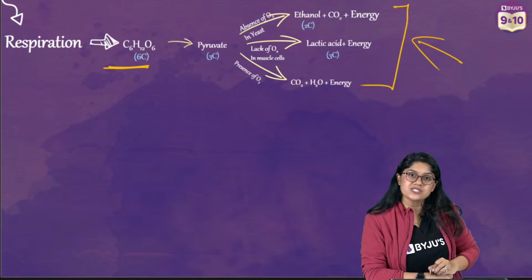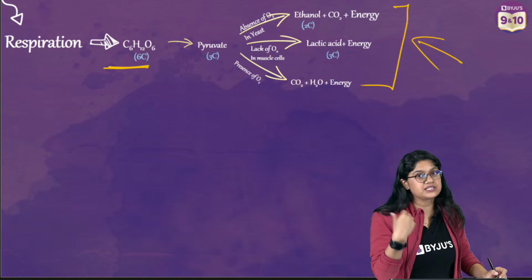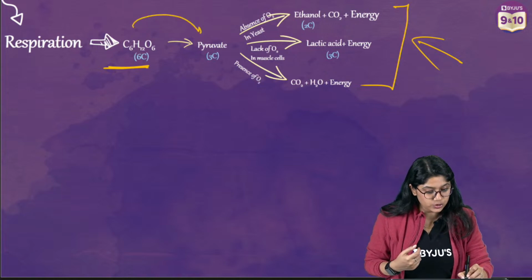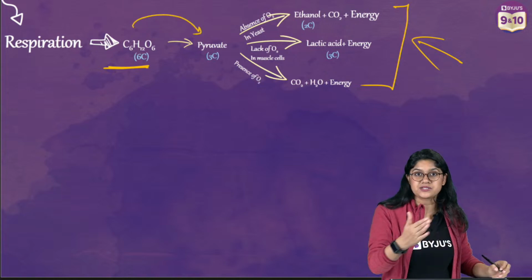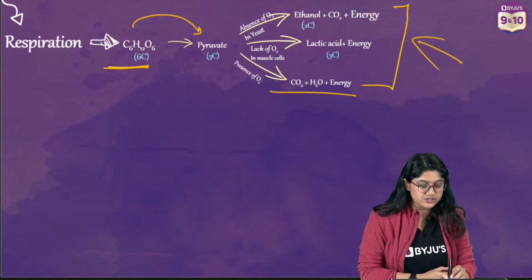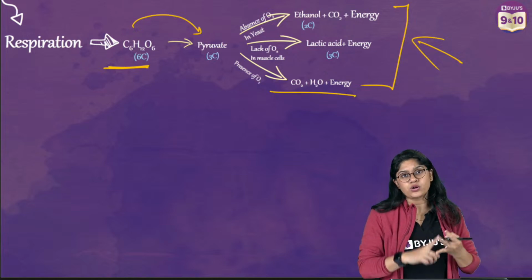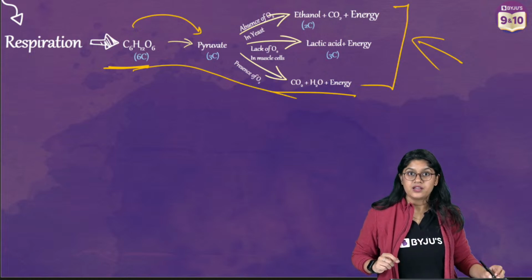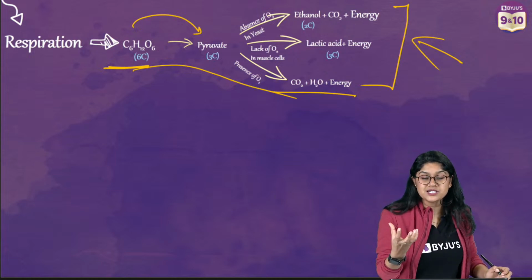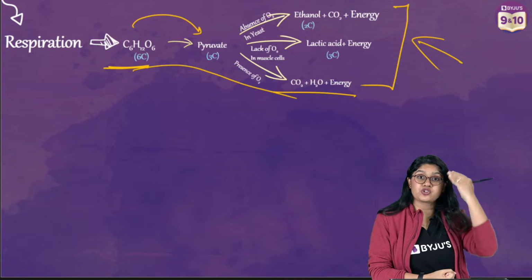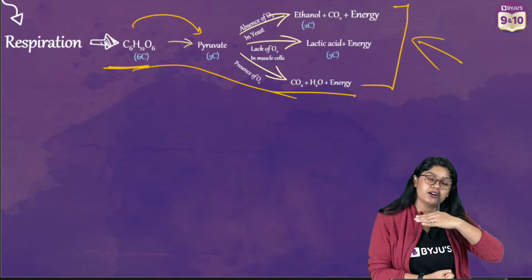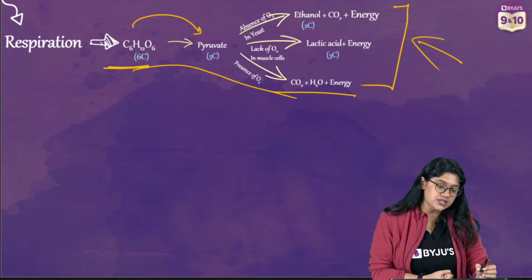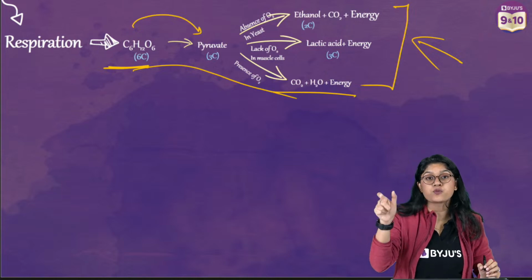So we have the glucose that will be entering into the cell in cytoplasm. It will get converted into the pyruvate. And in the presence of oxygen, we will have the release of carbon dioxide, we'll have water, and we'll have the energy. So this is the common reaction we have. If the oxygen is not present, that respiration is called anaerobic respiration. And we have 2 reactions for it.